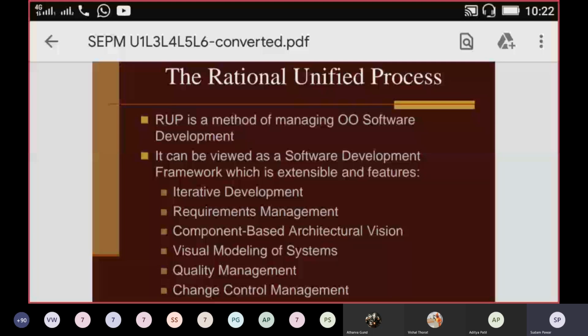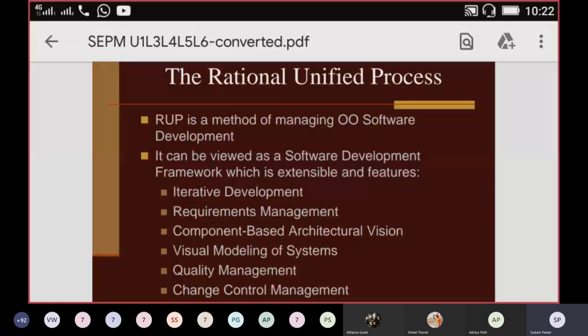Similarly, we keep in mind a component based architectural vision in the RUP process, that is, at some stages of your software development process you are going to use components that can be reused. Then you can make visual modeling of systems, and you can see the intermediate results also.